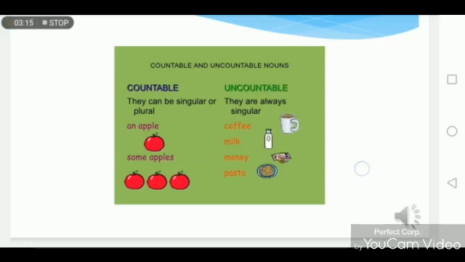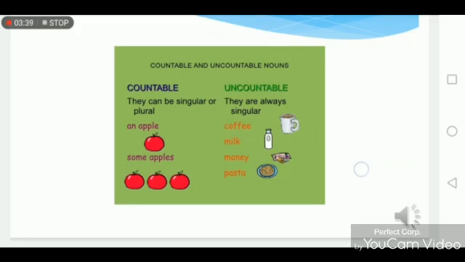Similarly, if you have a pen, if you add s at the end of the pen, it becomes plural form. On the contrary, uncountable noun doesn't have any plural. They are always singular. They don't have any plural form.